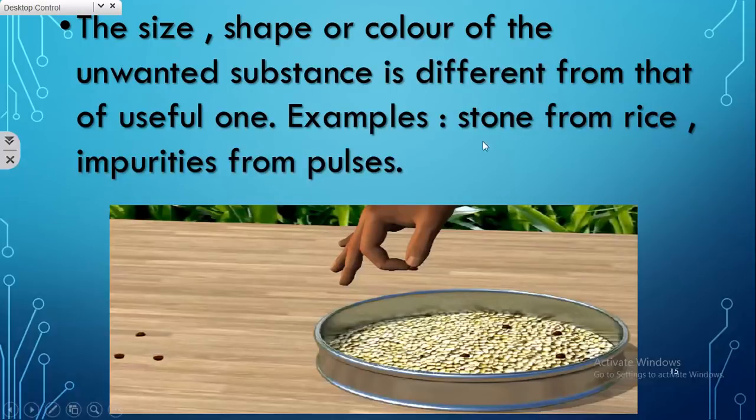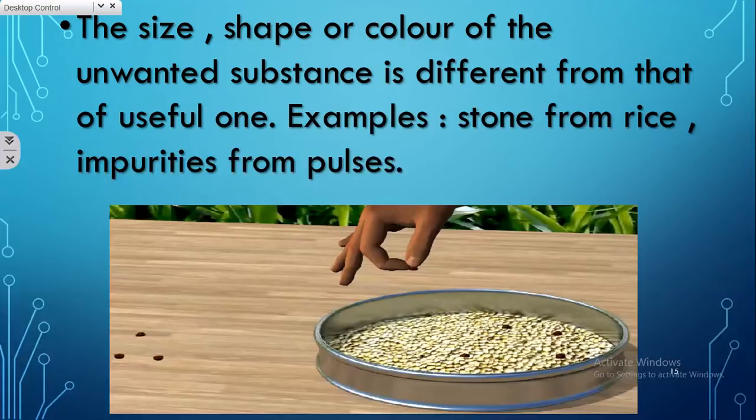For example, stones from rice. You can see in this picture, this lady is separating some impurities present in pulses. You might have even seen in your home, your mom picking stones or small sticks present in a rice or pulses packet. Even you use the hand picking method while eating food, don't you, children? You pick up curry leaves, onion, tomatoes and all carefully and keep them aside in your plate, isn't it?